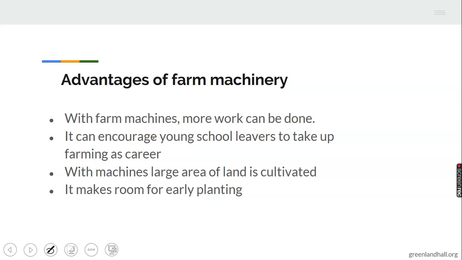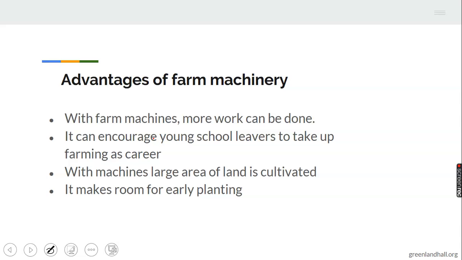Advantages of farm machinery. Number 1, with farm machines, more work can be done. Take for example a farmer that is to clear 1 acre of land.